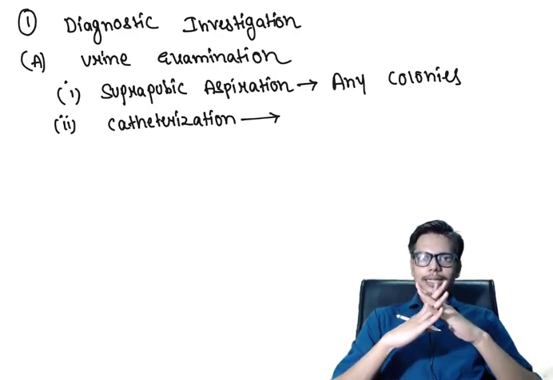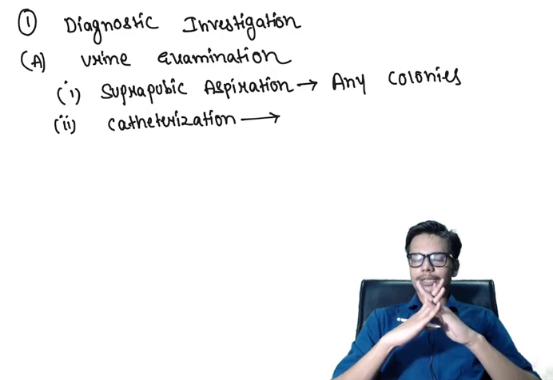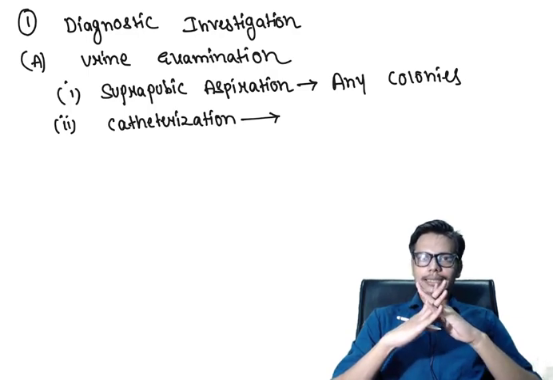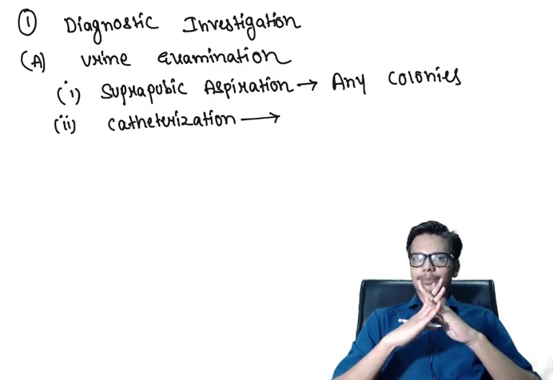And as at this time we are using a procedure through which via the urethra we are reaching the urinary bladder, this can be contaminated by some bacteria which is in the urethra.